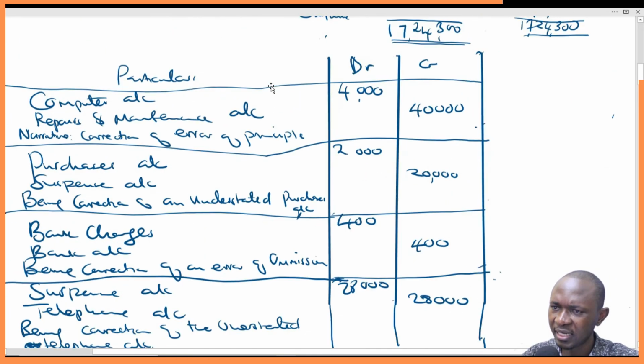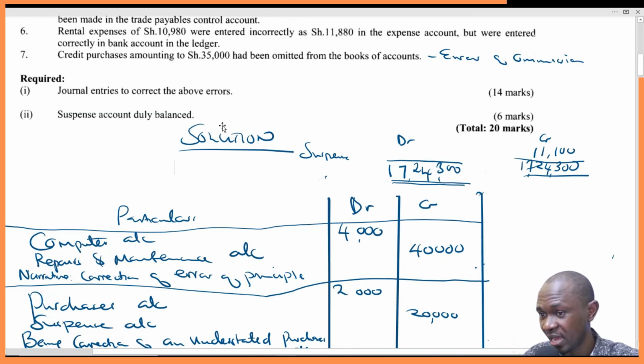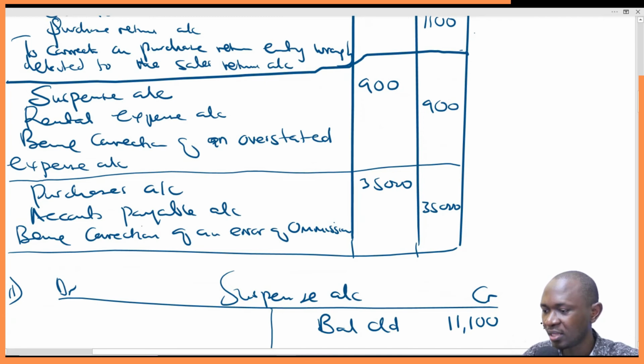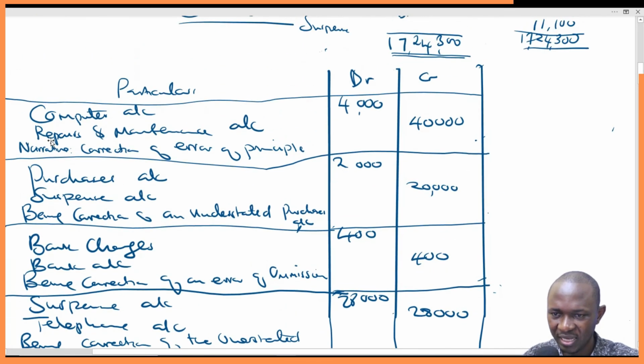Then just read from the journal entries. Anywhere where we have suspense account, just read the way it is. The way we've read here, you see suspense account credit side 11,100, and we have simply come here and put 11,100 on the credit side. So it's the same thing. So the first error, when we are correcting, does it have suspense account? No. So we leave it.